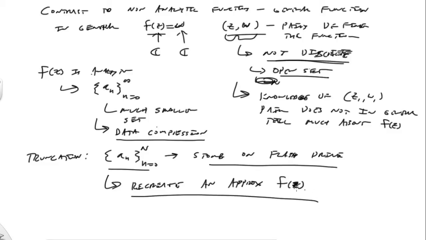So that's a really nice feature of Taylor's theorem, the idea that the information about a function can be stored in some discrete list. But in general, for some general function, of course, that's not possible. We can't, in general, do that for every function. But now we have this really nice way of thinking about functions. So that's the way I want you guys to think about what f of z is saying and what Taylor's theorem is saying. So let's actually just get to proving Taylor's theorem. I think this is a really good one to prove. It's so fundamental for everything that we do in applied mathematics. It's worth going through the proof.